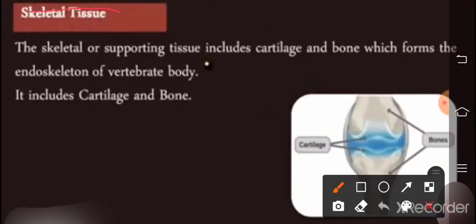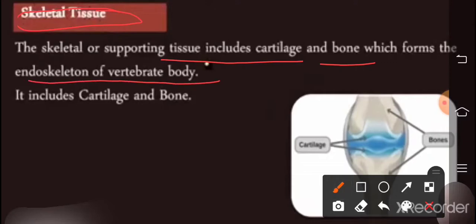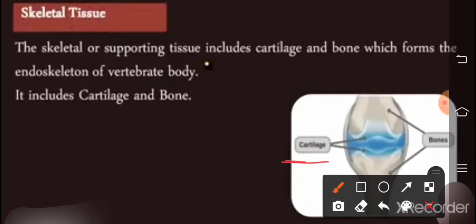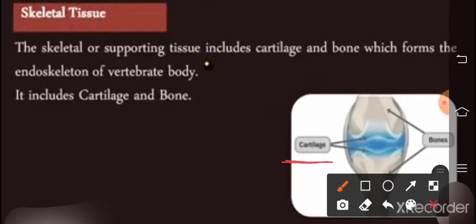Now skeletal tissue. The skeletal or supporting tissue includes cartilage and bones, which form the endoskeleton of the vertebrate body. You can see in the picture, this is the cartilage and this is the bone.